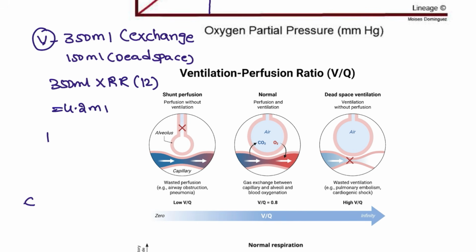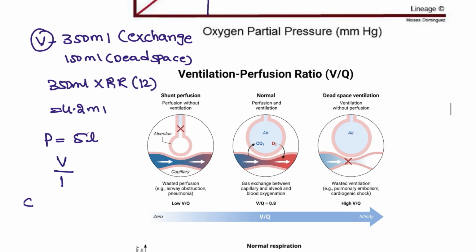This is the ventilation, and the perfusion is mostly around 5 liters, let's say. So ventilation by perfusion, we get 0.8. This is considered normal. If there is a high VQ match, or it is infinity, then the problem is in the perfusion.